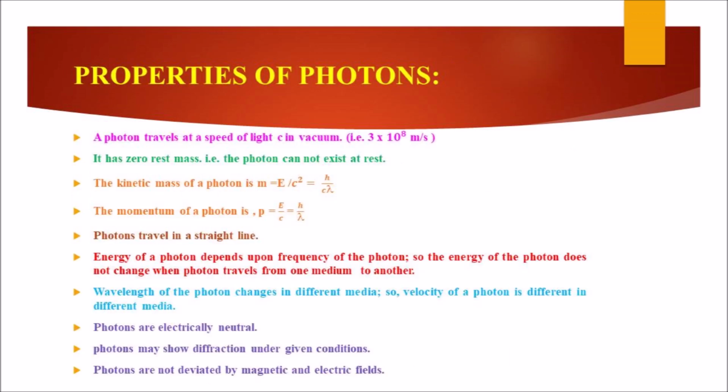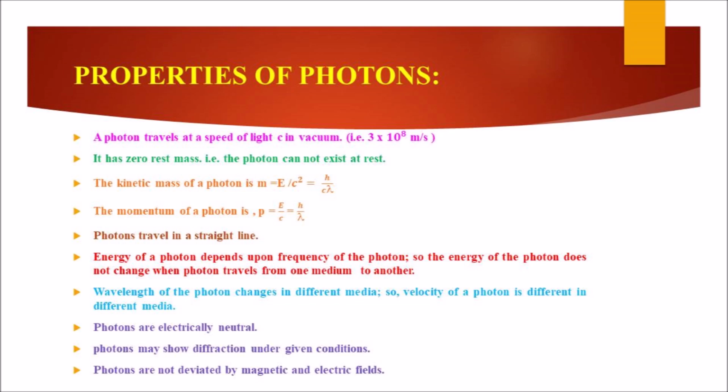Now we will see the properties of photons. A photon travels at the speed of light c in vacuum, that is 3 into 10 power 8 meter per second. It has zero rest mass, that is, the photon cannot exist at rest.